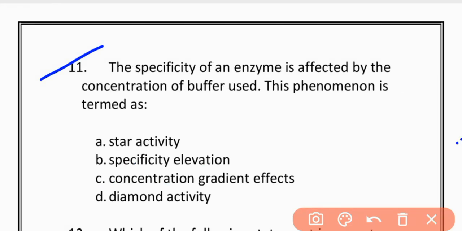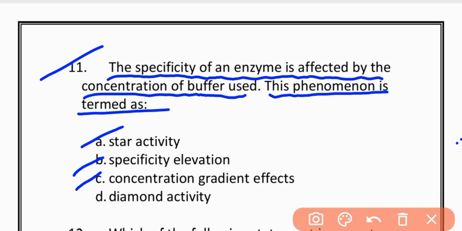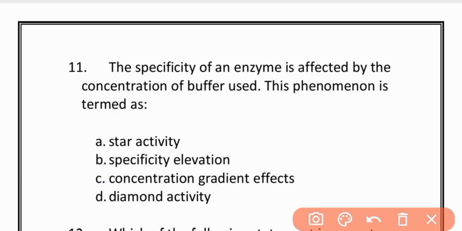MCQs 11. The specificity of an enzyme is affected by the concentration of buffer used. This phenomenon is termed as: star activity, specificity elevation, concentration gradient effect, diamond activity. The correct option is option A, star activity.